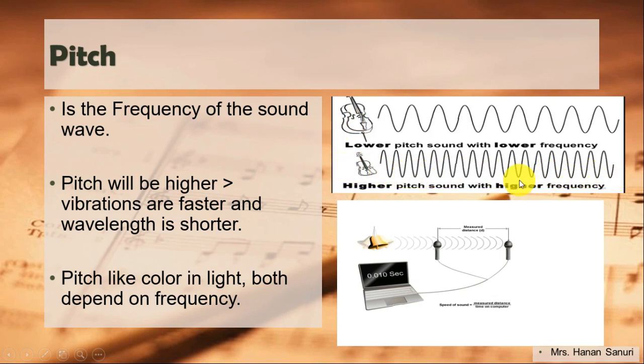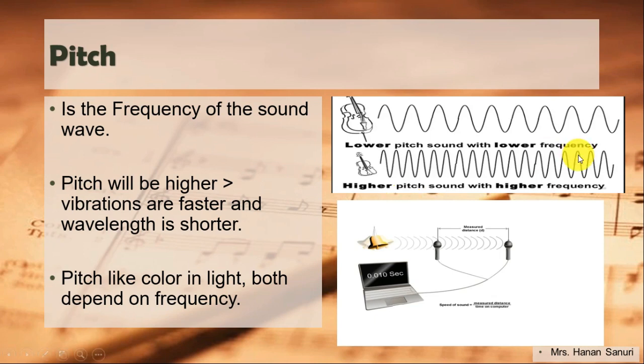So here it means that we have a high pitch because we have high frequency. So the relationship between frequency and pitch: frequency is higher, it means pitch is higher. Wavelength is shorter, it means pitch is higher. But pitch depends on frequency.